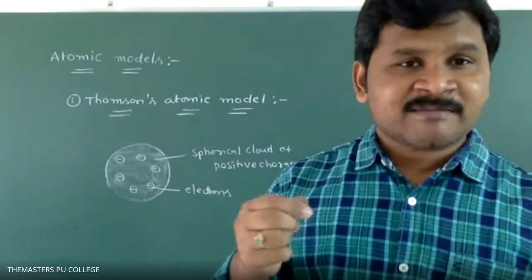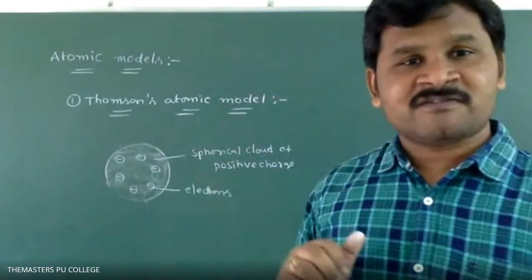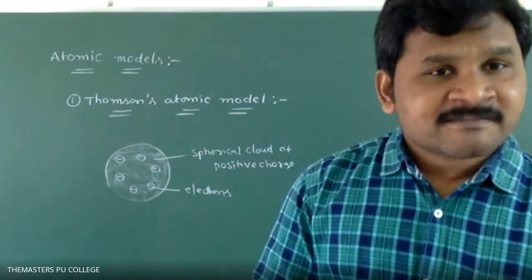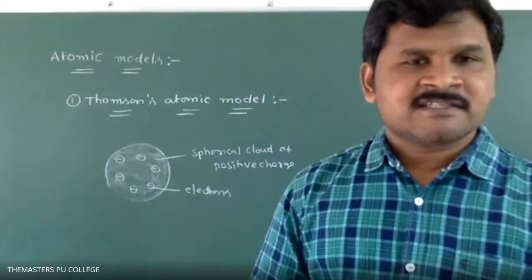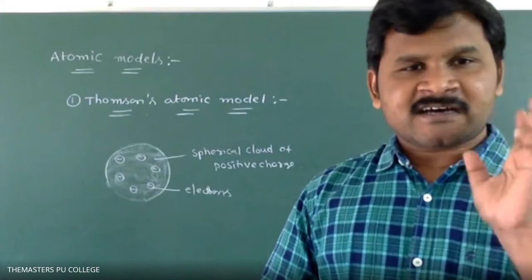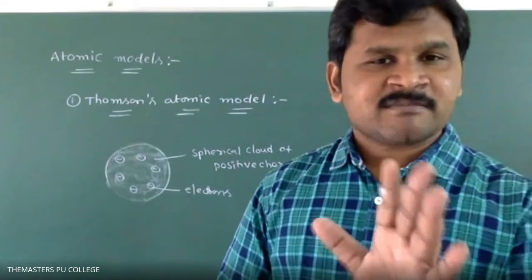He considered that red pulp is equal to the positive charge of the atom. Next, he compared electrons with the seeds of the watermelon. So according to his point of view, seeds are nothing but electrons, and the red part of the watermelon is nothing but positive charge.